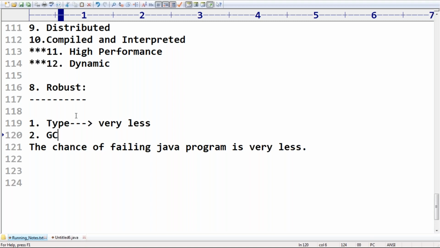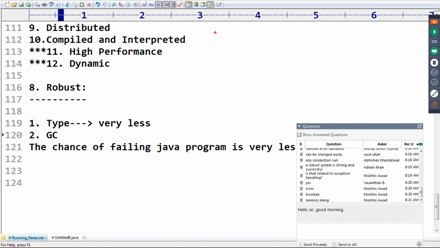Next, do you know garbage collector is there, sir? What is the purpose of garbage collector? What is the need? The name itself indicates to destroy useless objects. If any object is useless, immediately garbage collector is going to destroy this object. So always free memory is available because of garbage collector. Now free memory is going to be increased.